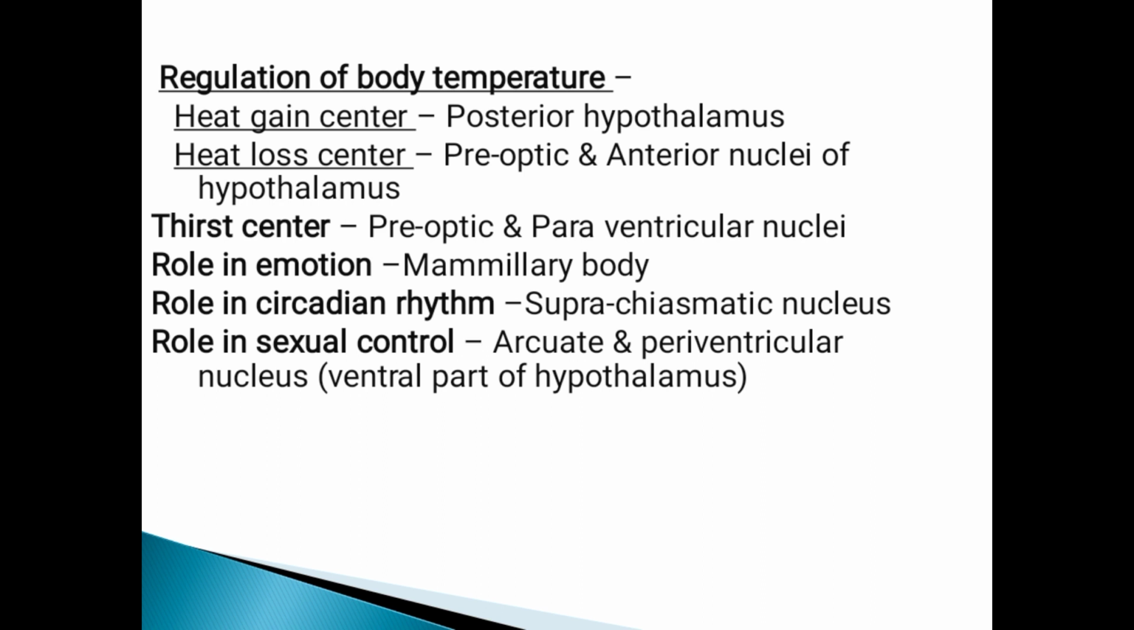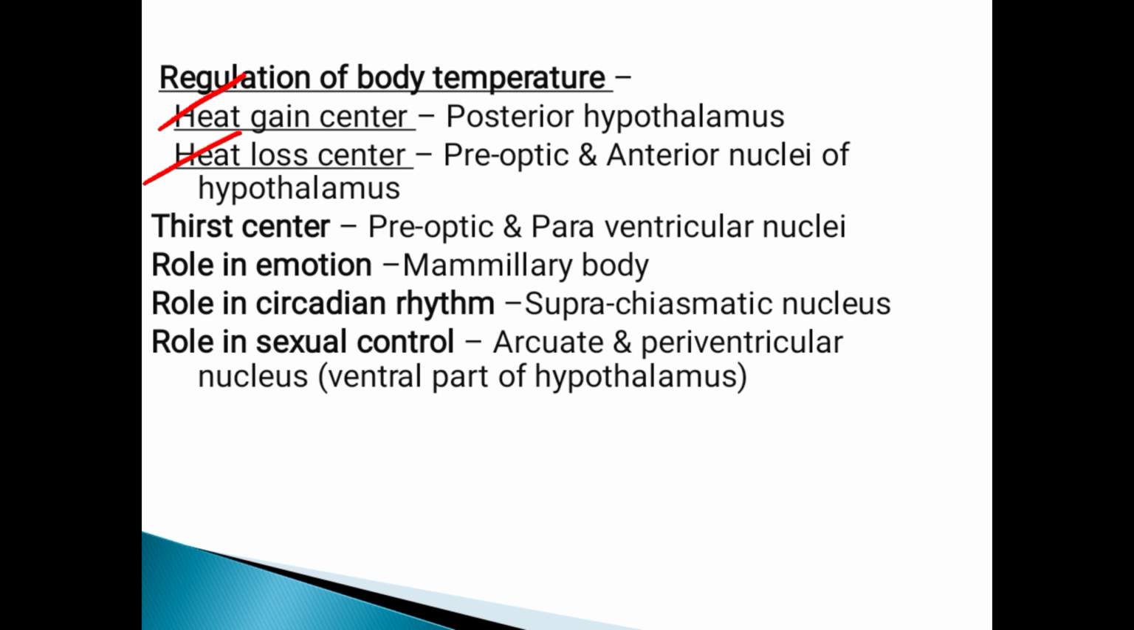Then regulation of body temperature. There is a heat gain center and a heat loss center in the hypothalamus, which regulate the body temperature. Then thirst centers are present in the preoptic and paraventricular nuclei, mainly controlling water intake. Then an important role in emotion. The mammillary body is one of the nuclei of the hypothalamus; so many nuclei are present. So that is the role in emotion.